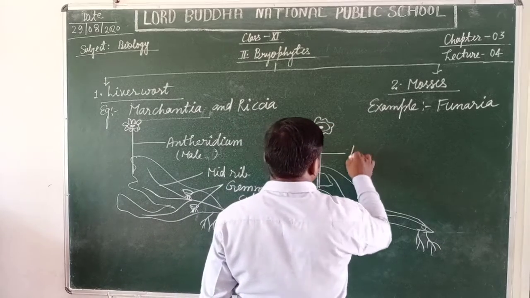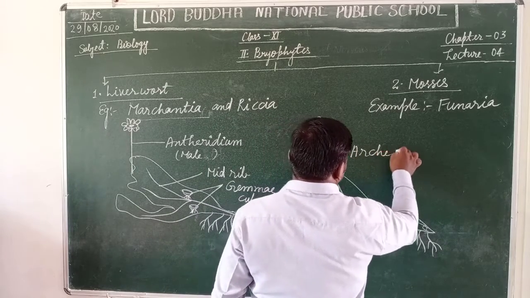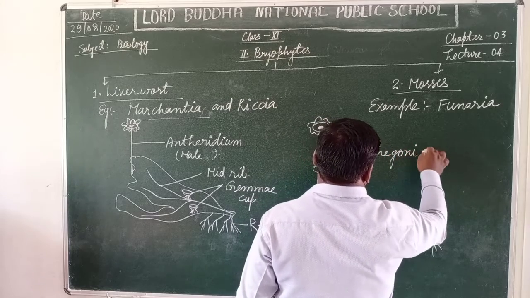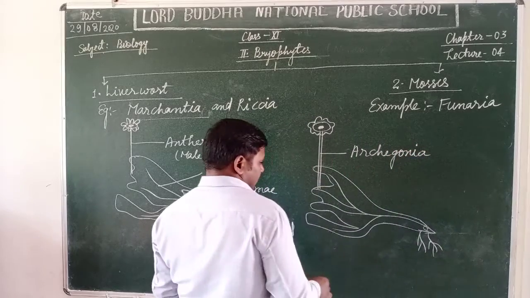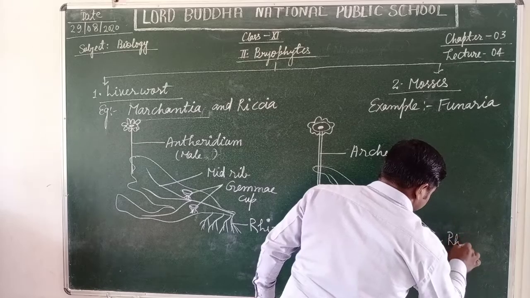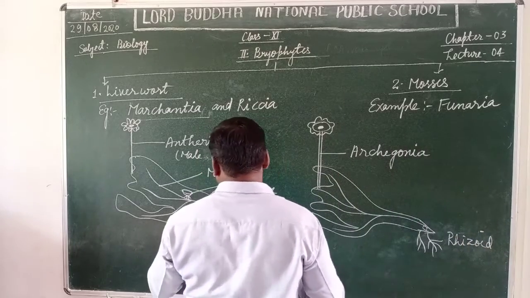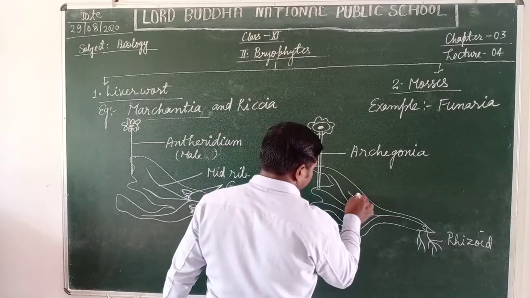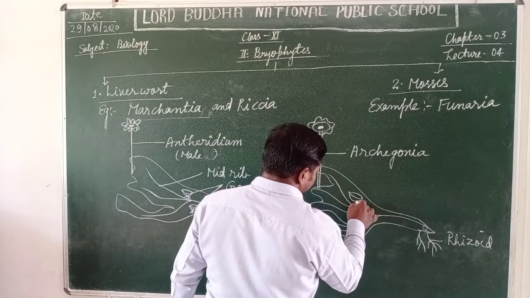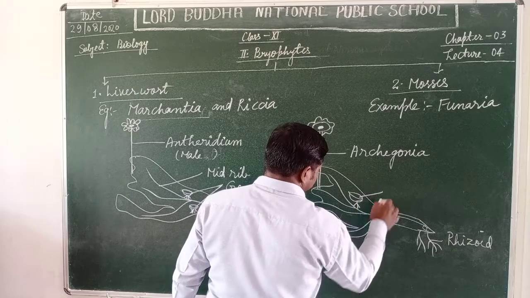This is the archegonia, and these are the rhizoids, as shown in this diagram. It also bears gemma cup-like structures.